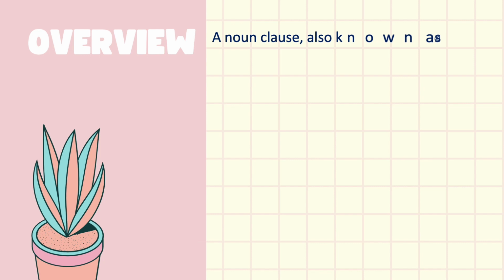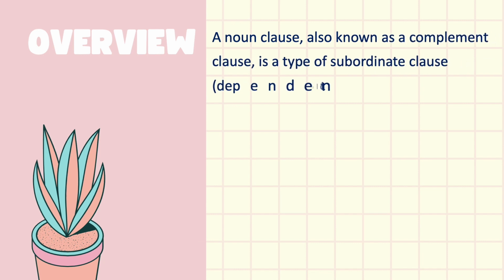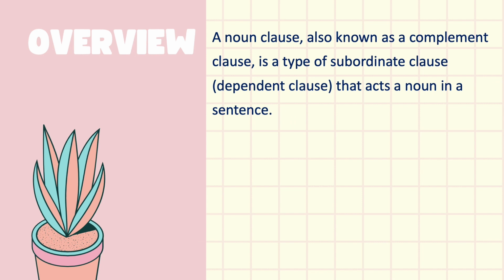A noun clause, also known as a complement clause, is a type of subordinate clause or dependent clause that acts as a noun in a sentence. In English, a noun clause starts with a relative pronoun known as a complementizer. A noun clause is essentially a noun, and a complementizer is nothing but a subordinating conjunction that starts a noun clause. In this noun clause example, I knew that she would come, the noun clause that she would come acts as a single noun, specifically the direct object for the verb knew.